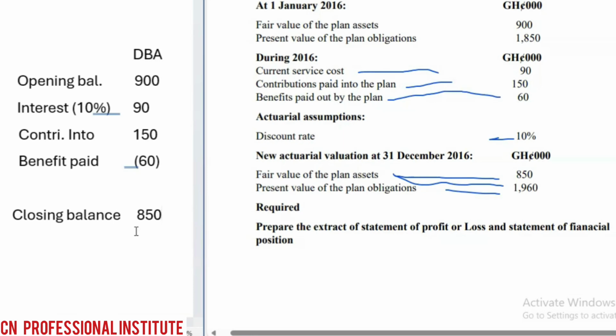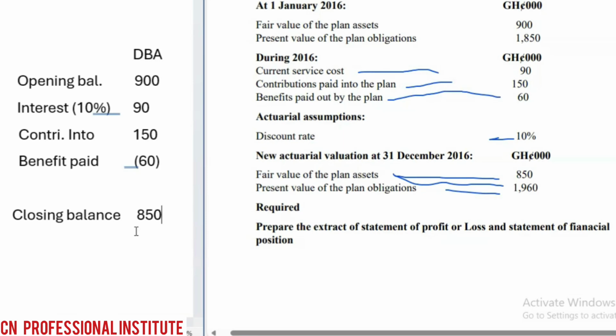I got 1,080. So if you do it this way, you get 1,080. But look at the closing balance.